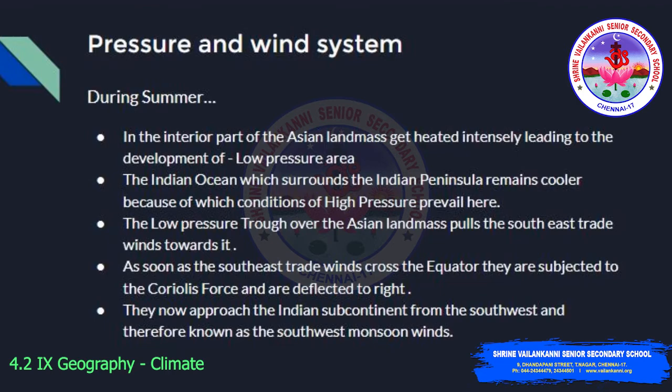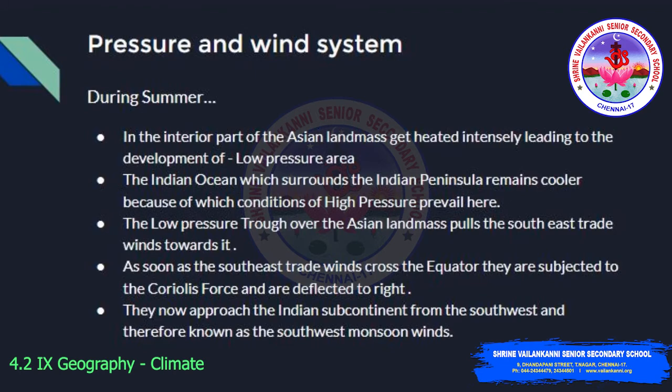The high pressure area over the southern Indian Ocean crosses the equator and turns right towards the Indian subcontinent, and these are known as the southwest monsoon. It is coming from the south and from the west direction. As these winds blow over the warm oceans, they gather moisture and bring widespread rainfall over the mainland of India.